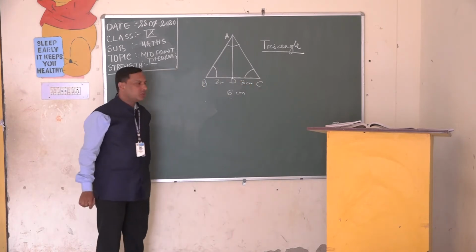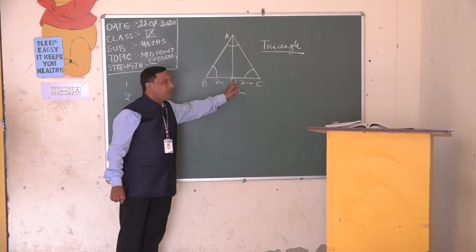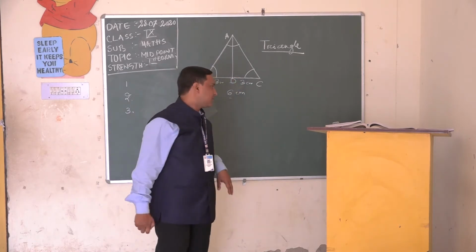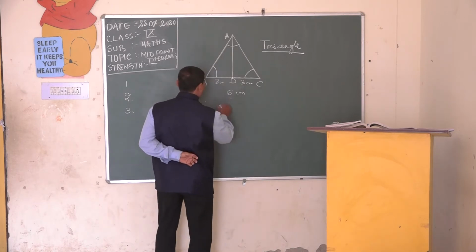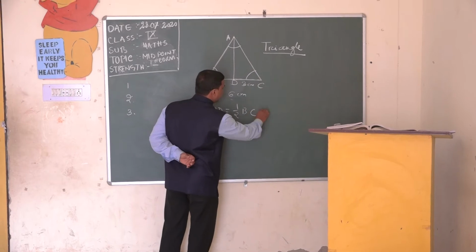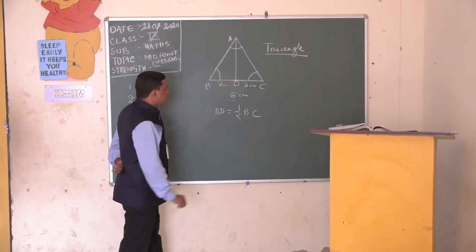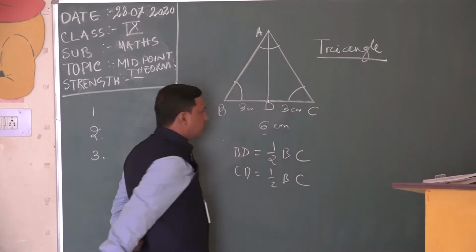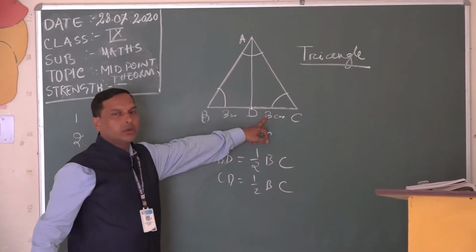That means BC is divided equally into two parts. How many parts? Two parts. That is what I can say now. BD is equal to half of BC, or also CD is equal to half of BC. That means D is the midpoint of BC.